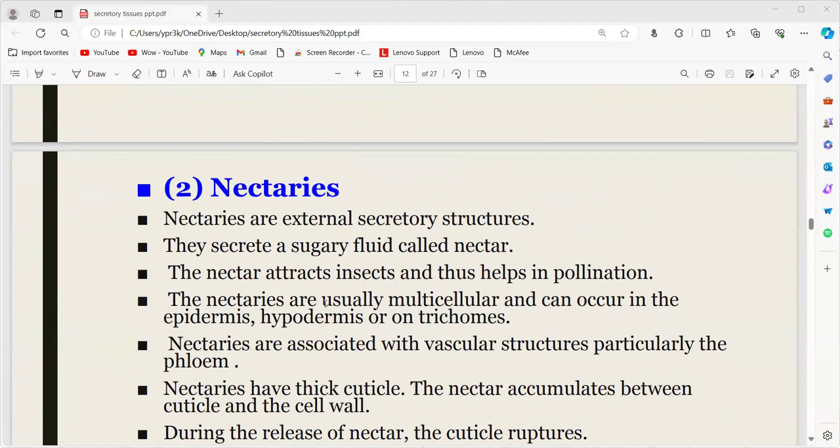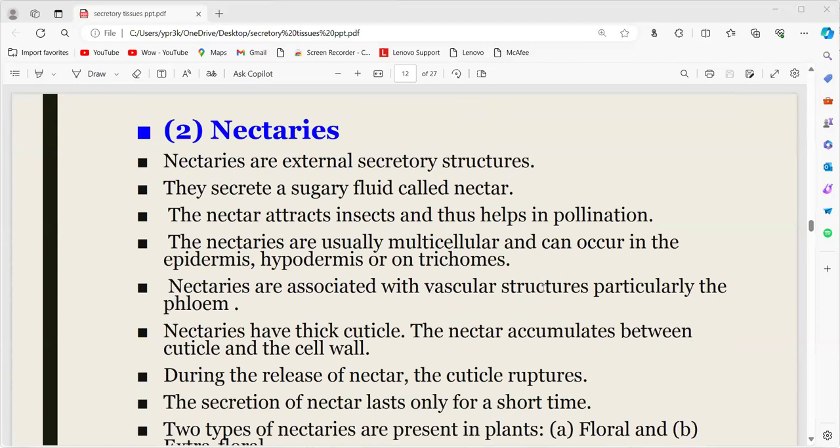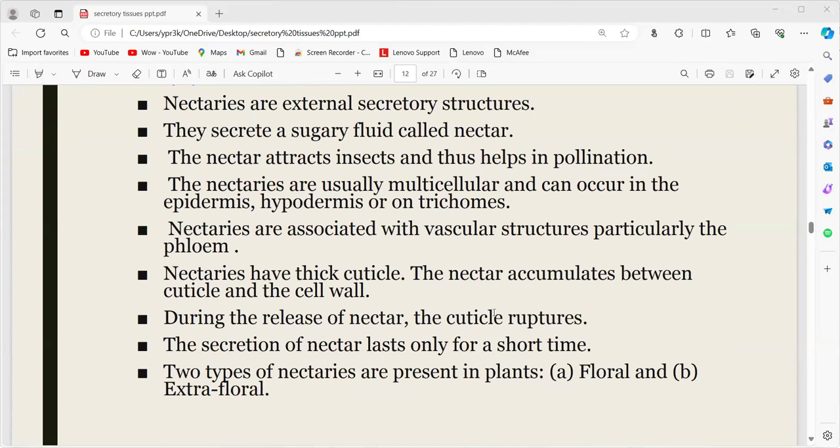Nectaries are usually multicellular and can occur in the epidermis, hypodermis, or on the trichomes. Nectaries are associated with the vascular structures, particularly the phloem. Nectaries have a thick cuticle, and nectar accumulates between the cuticle and the cell wall. During the release of nectar, the cuticle ruptures and the nectar is released out. Two types of nectaries are present in plants, the floral nectaries and extrafloral nectaries.